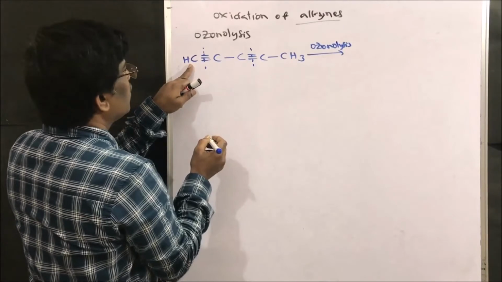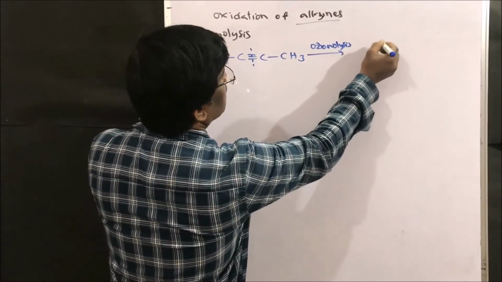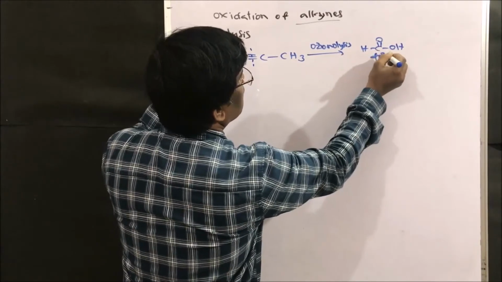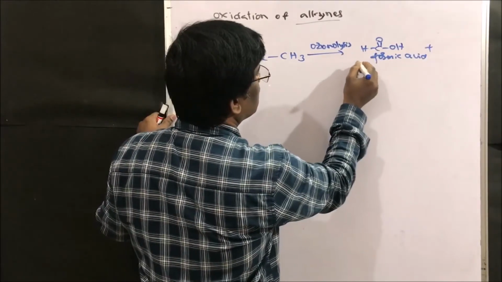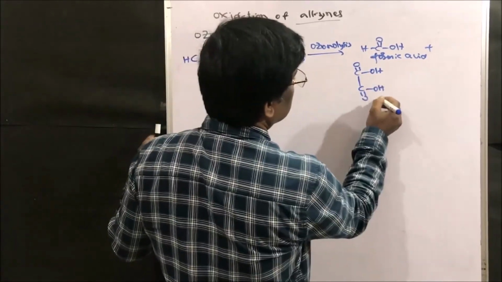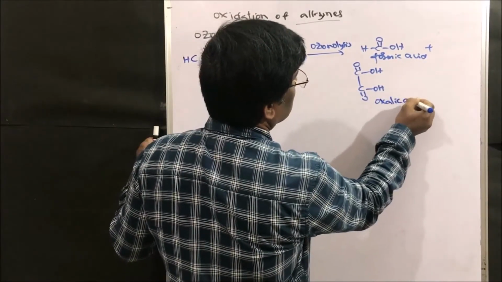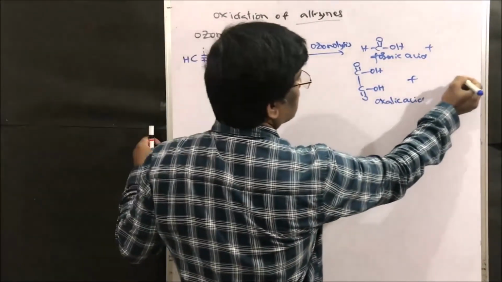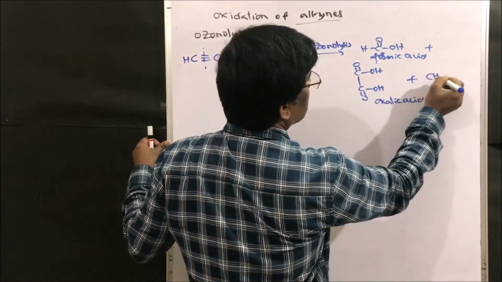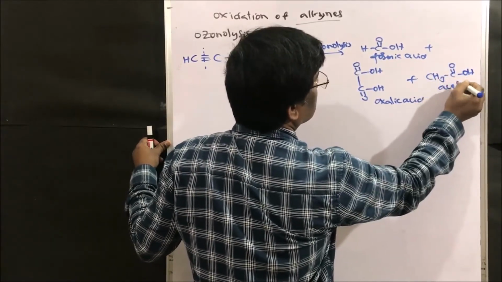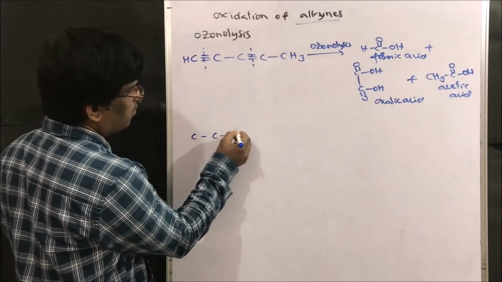So here we are going to get formic acid, H, OH. This is formic acid. Plus we are going to get acetic acid, CH3 COOH, acetic acid.